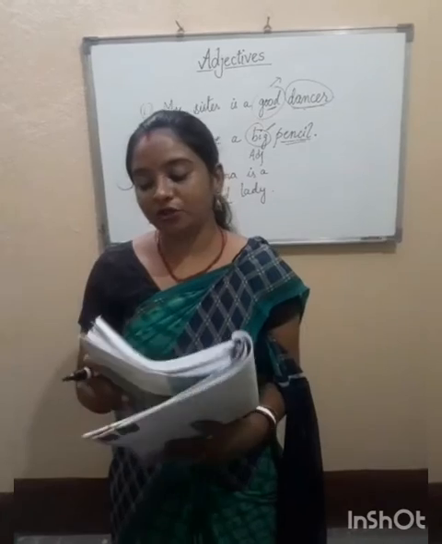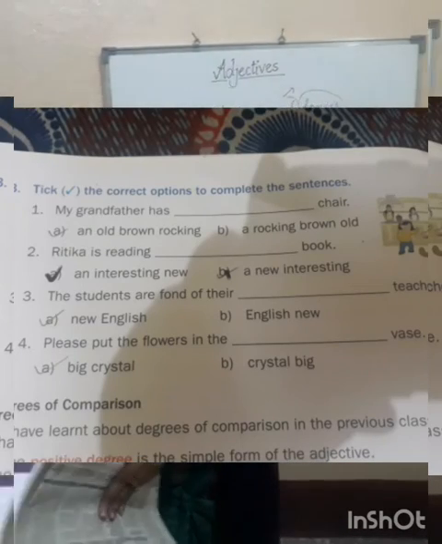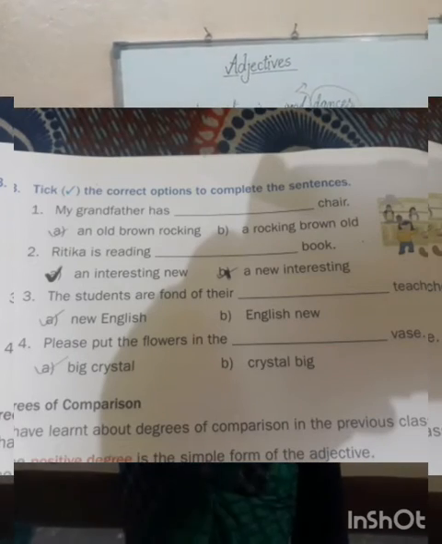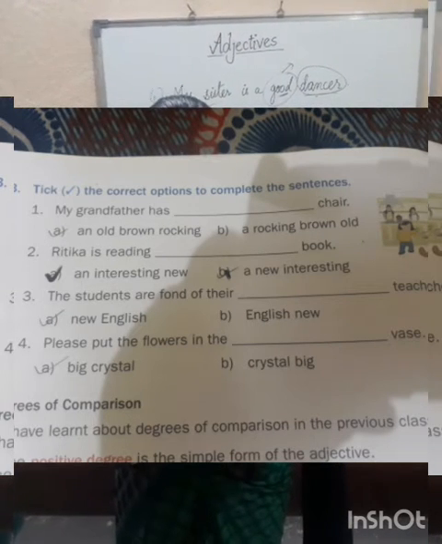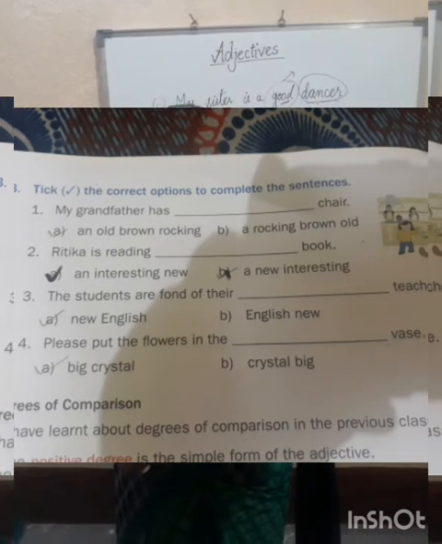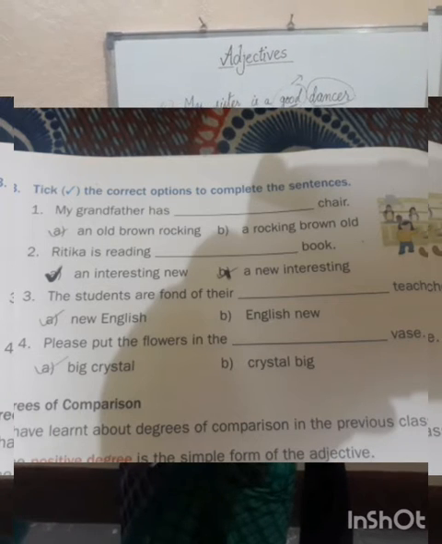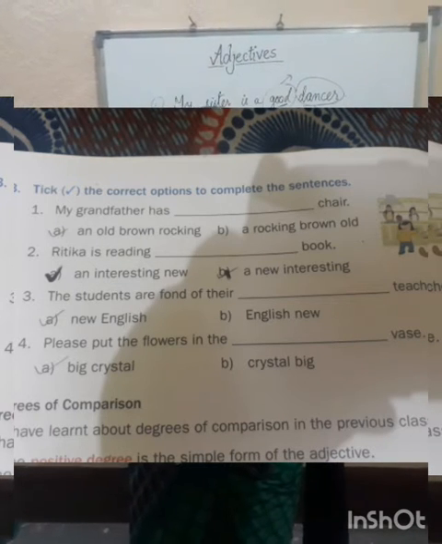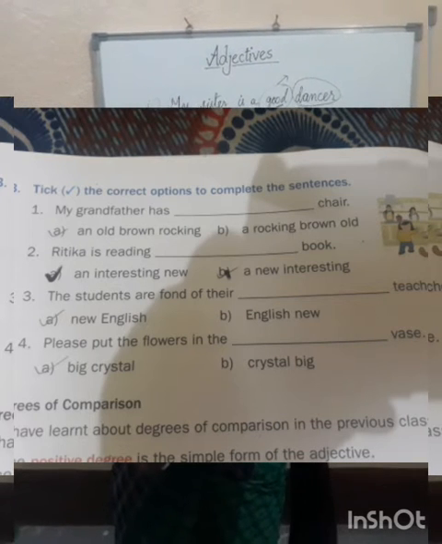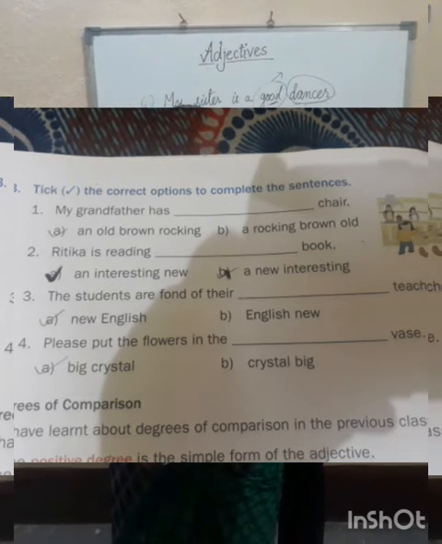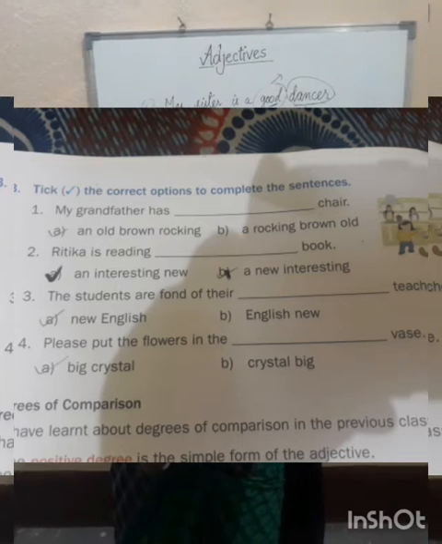Now coming to the next page, tick the correct options to complete the sentences. My grandfather has dash chair: an old brown rocking chair, or a rocking brown old chair. Answer will be an old brown rocking chair.